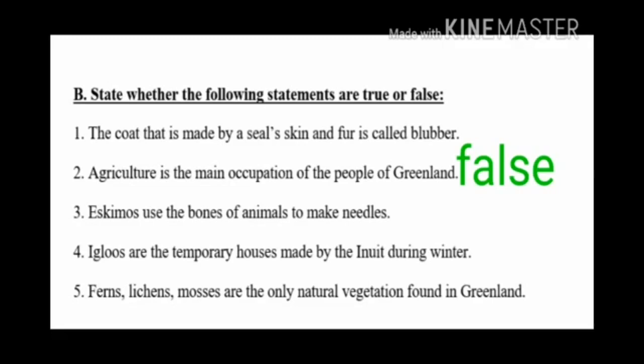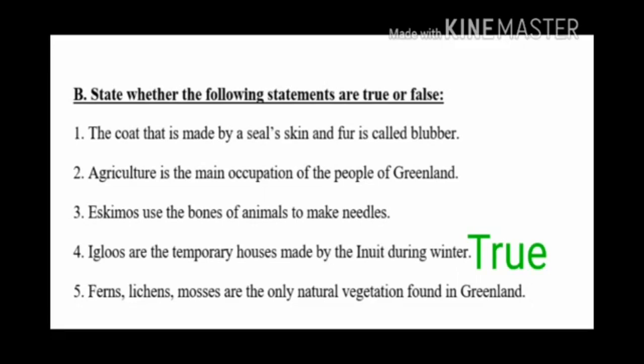Children, fourth question. Eskimos use the bones of animals to make needles. The answer is true. Eskimos use the bones of animals to make needles. Fourth question. Igloos are the temporary houses made by the Inuit during winter. The answer is true. Igloos are the temporary houses made by the Inuit during winter.